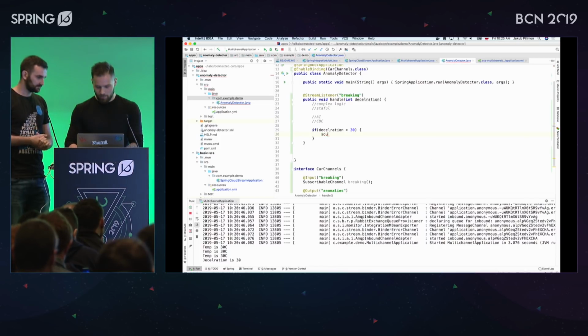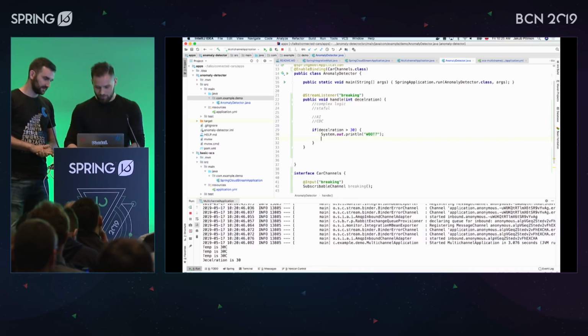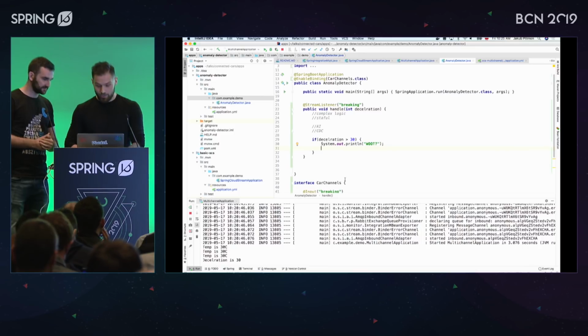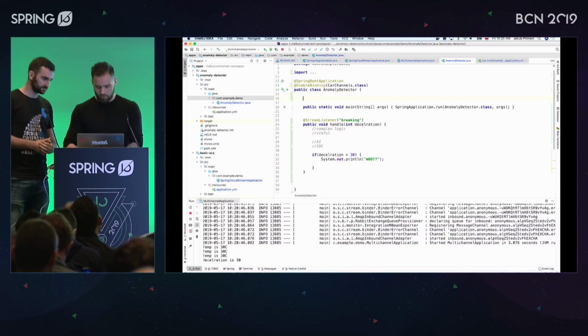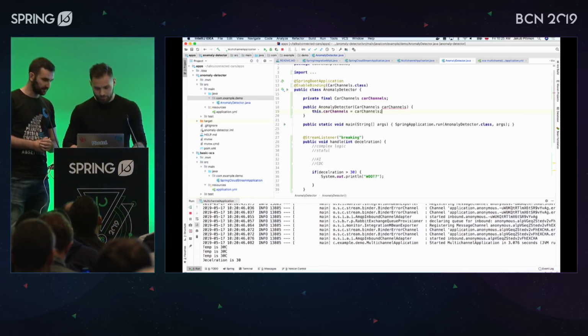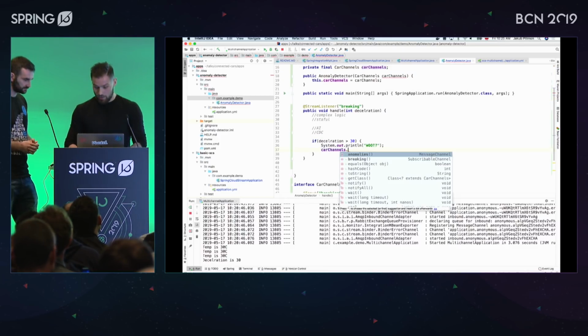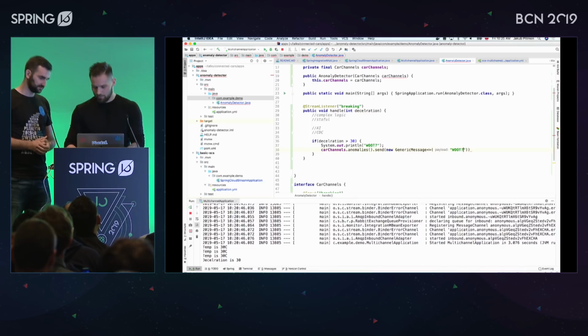Let's log it out, maybe. Of course, logging is important. First, log. Right? Yes. What else? And now send a message. Ah, so you want to send the message to this channel somehow. Yes, so we need to inject this car channels into here, like private final car channels, via the constructor, of course. Okay. And then you are able to do this, car channels dot anomalies, send new message. That's it? What do you want to send?